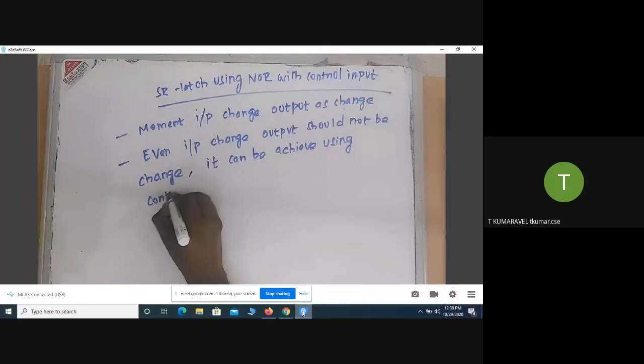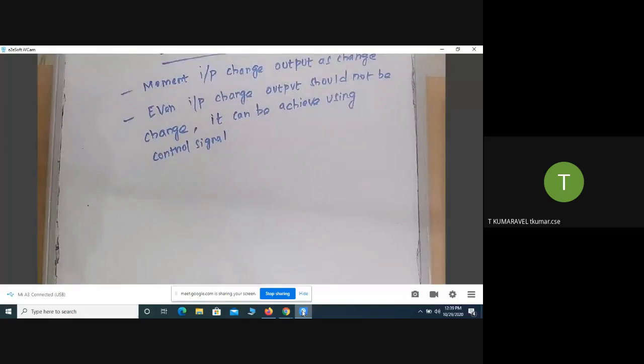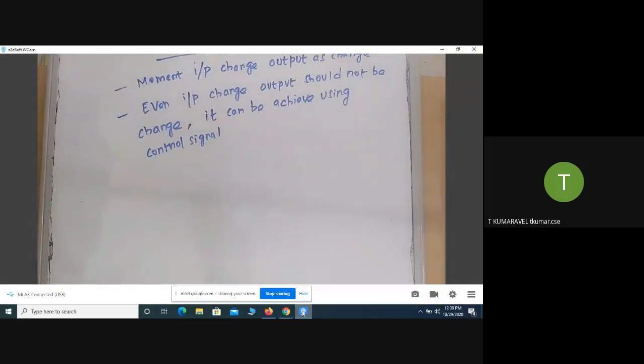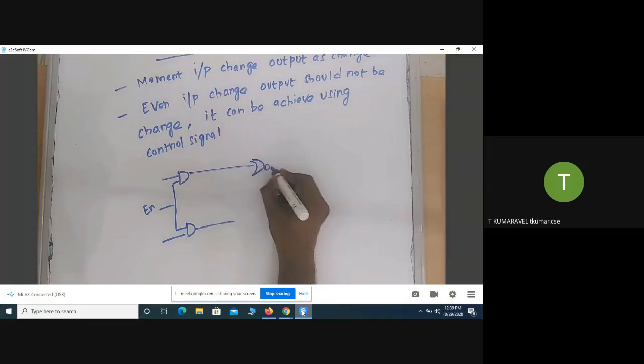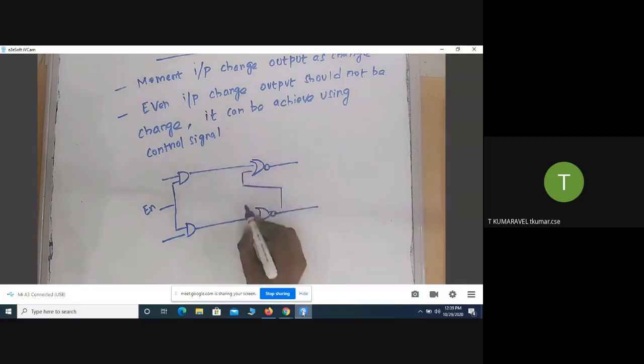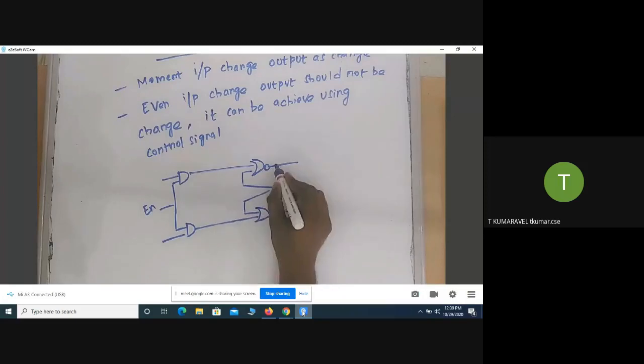Already you know the specification for the SR latch using NOR gates with the control input. It should appear like that. Before that, they are going to provide a control input, otherwise called the enable input. Okay, this is the input for the NOR gate. This is the input for the NOR gate.